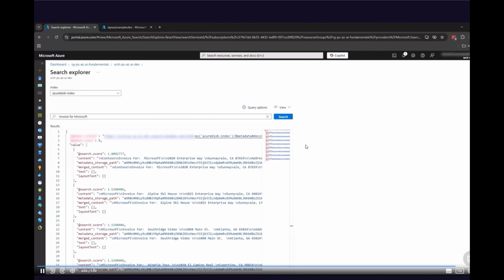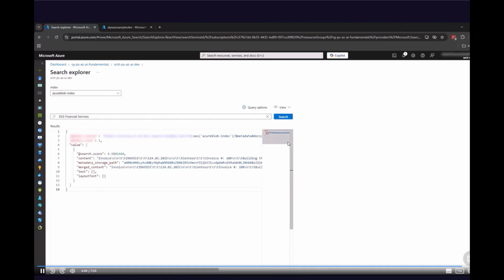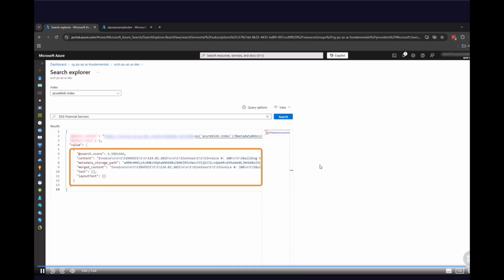Now let's try to use different query. I will type ESG Financial Services and I will click Search button. As we can see, Azure AI Search Service returned only one result. Why? Because I only have one Excel spreadsheet where this company is actually mentioned. Perfect. So now you understand some of the basic capabilities of Azure AI Search Service and you can leverage it to build AI-powered applications.